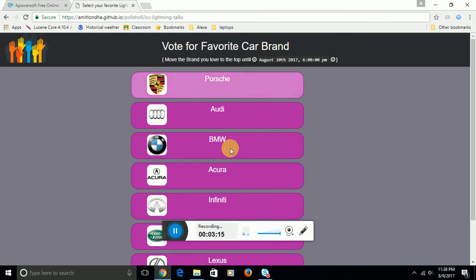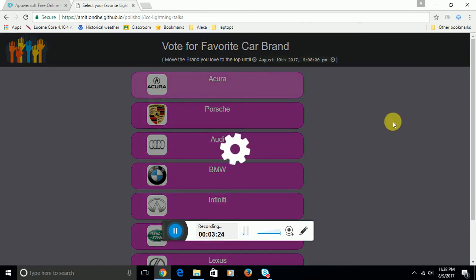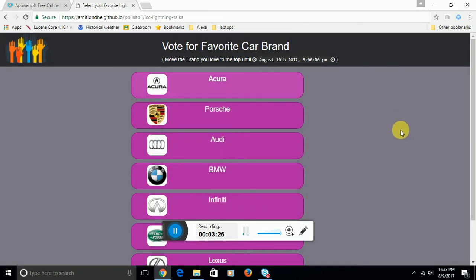Whenever you change any of the entries over here, it will be reflected in the database immediately. So you can keep doing this until this timestamp which is displayed at the top.